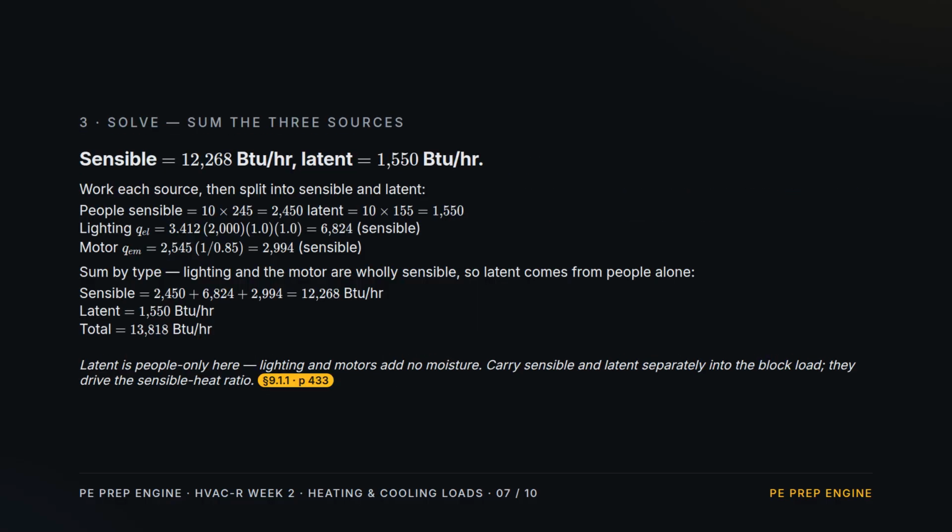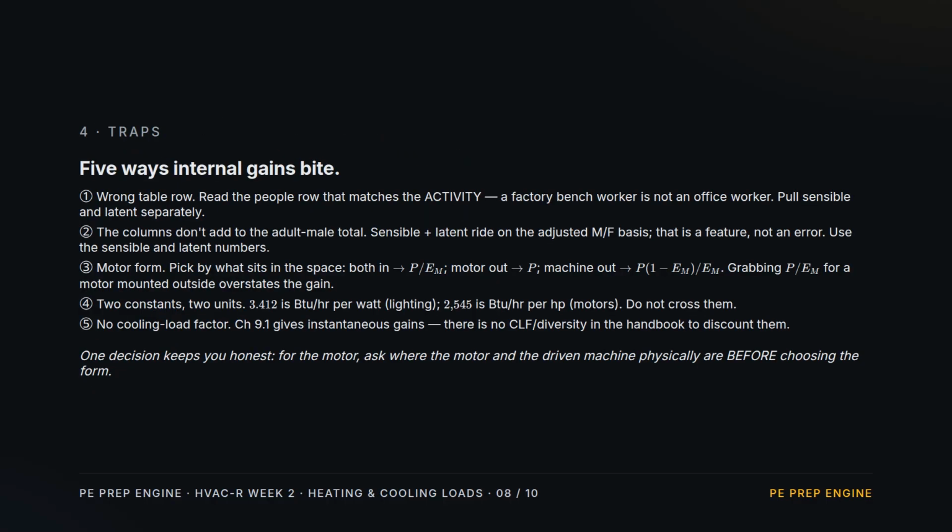Solve. People give 2450 sensible and 1550 latent. Lighting is 3.412 times 2000, 6824, all sensible. The motor, power over efficiency times 2545, is about 2994, all sensible. Add by type: sensible totals 12,268, and latent is people only, 1550. Total, 13,818.